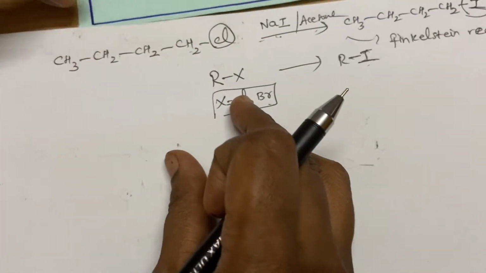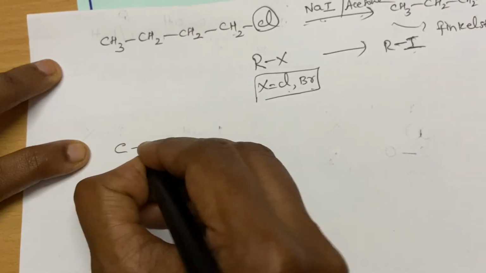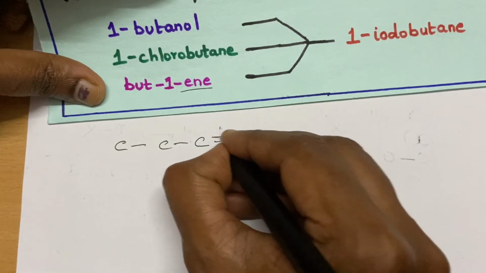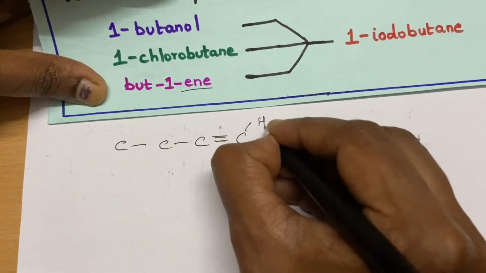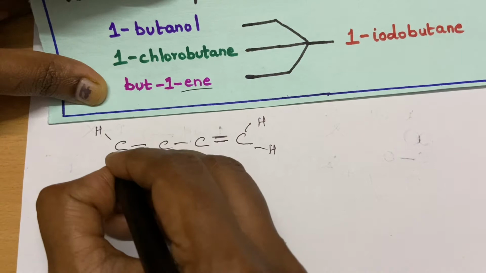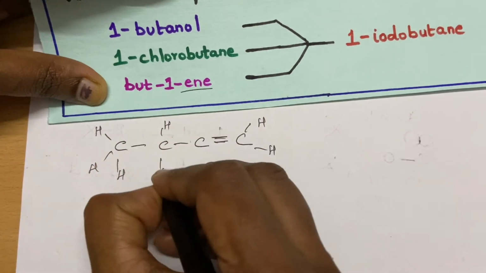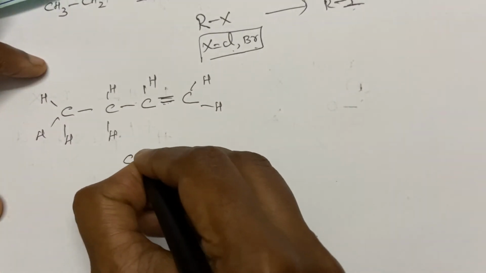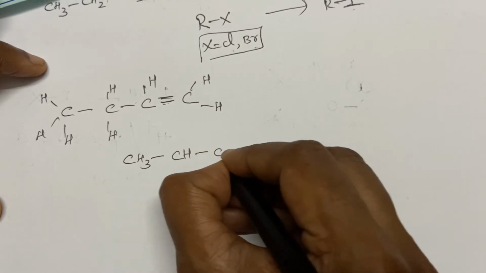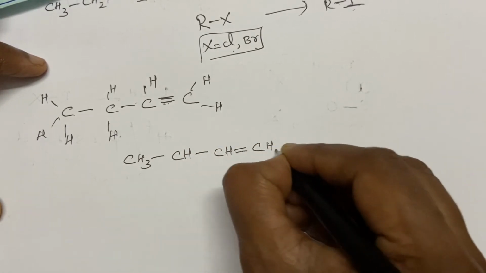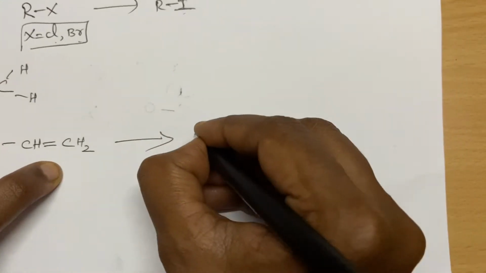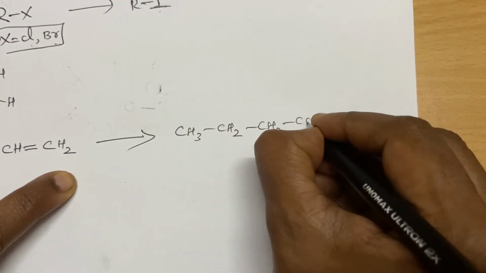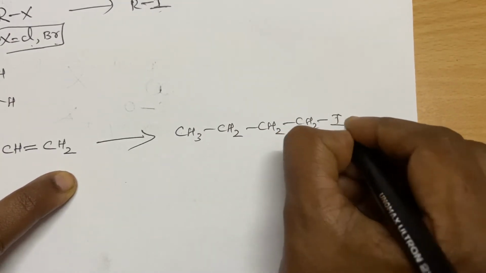Then but-1-ene. What is but-1-ene? There must be 4 carbons. In the one position there is an ene, so there is a double bond here. So the rest of the valency I am going to fill with hydrogen. 1, 2, 3 already there, so only one hydrogen. So this is the elaborated structure, and this is the concise structure. So 1-butene to 1-iodobutane. So how to achieve this, students?